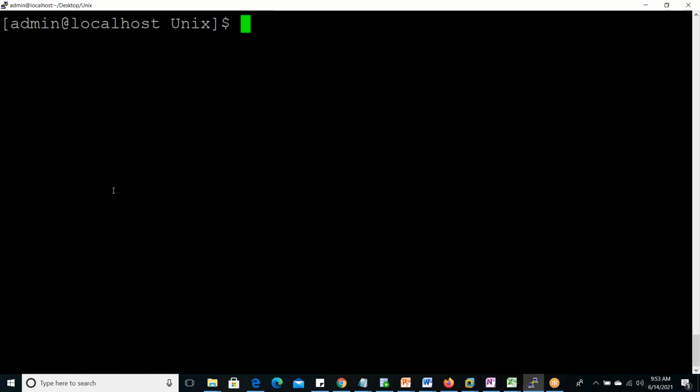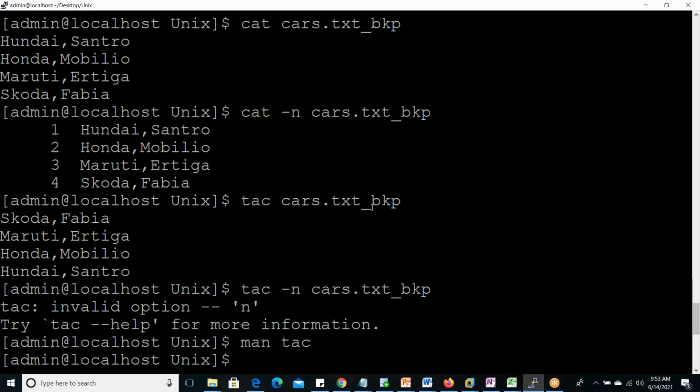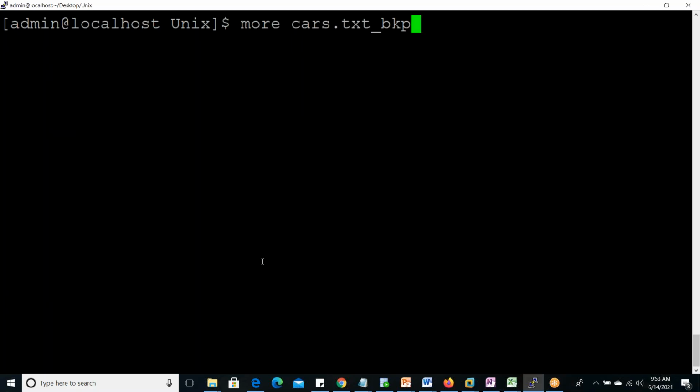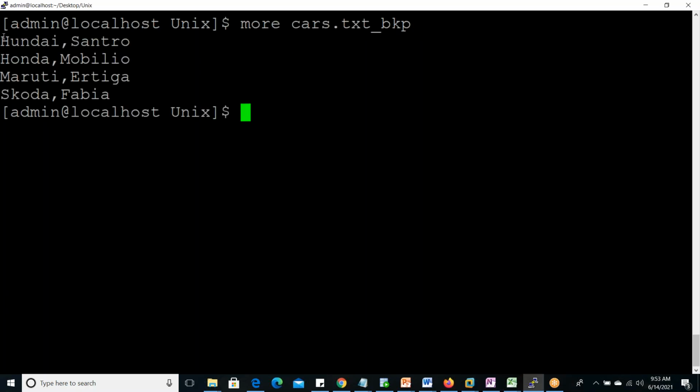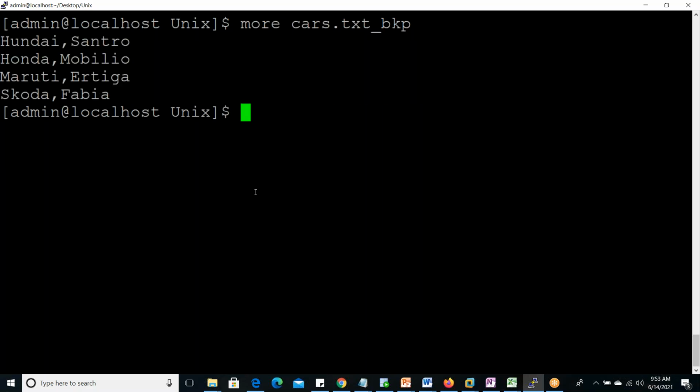Again, another command is there, more, and another is less. So more we can give with the same file name. This is the content of the file.